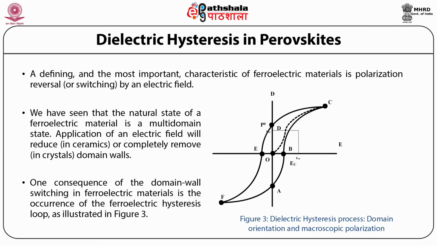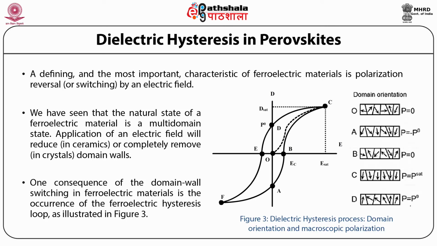Then again at the point D, which is at the zero electric field, domains are again aligned and the total net polarization P is equal to P naught. So this is how we can get the trace of the ferroelectric hysteresis loop.